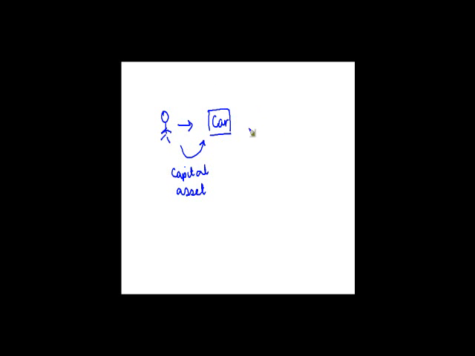right? After 2 years, he decided, let me get into the business of purchasing and selling old cars, right?